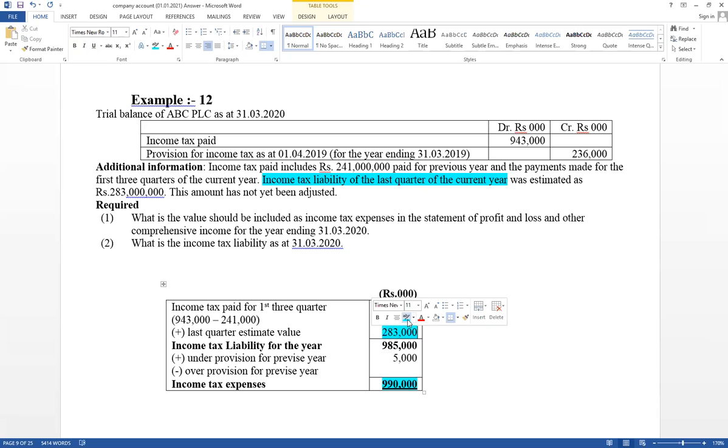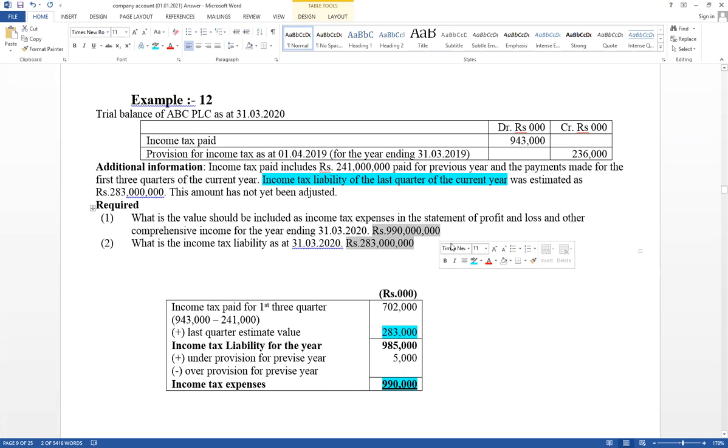Requirements. Think about the requirement one answer. First, they ask for income tax expense for the year. Therefore, income tax expense equals 990,000 rupees. And as a liability, you have to consider only this year's last quarter estimate value, which equals 283,000. Record values in rupee value. Therefore, there are two requirements: income tax expense for the year as well as income tax liability for the year.